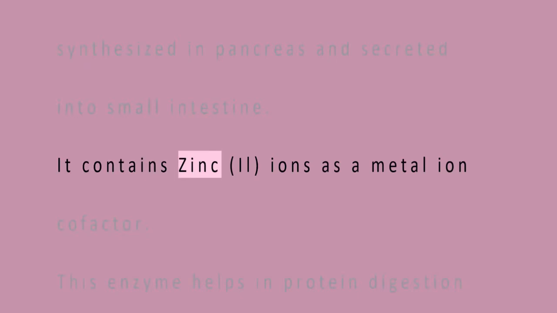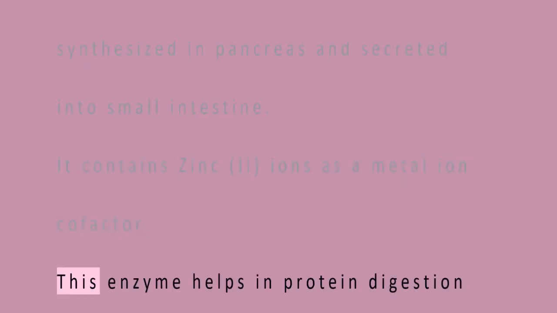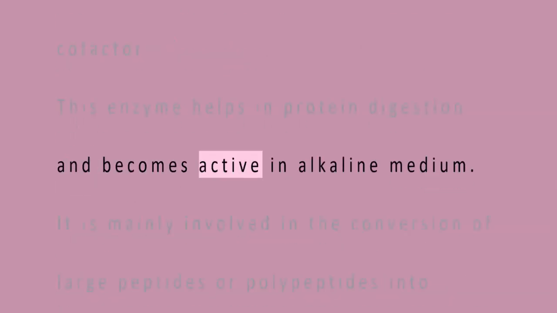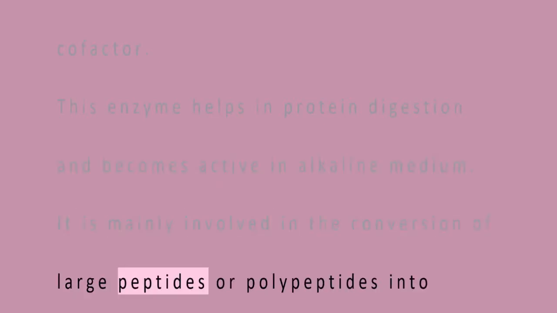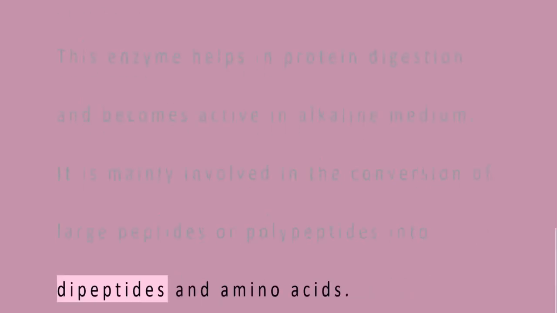It contains zinc ions as a metal ion cofactor. This enzyme helps in protein digestion and becomes active in alkaline medium. It is mainly involved in the conversion of large peptides or polypeptides into dipeptides and amino acids.